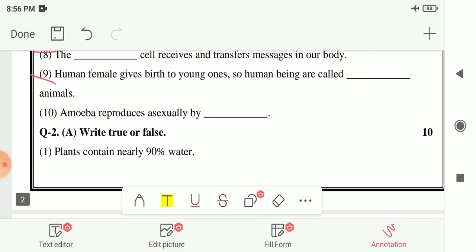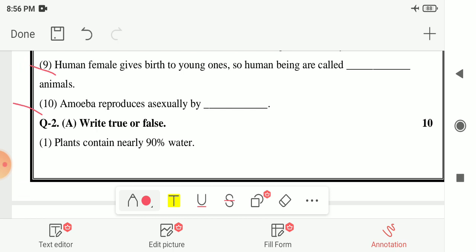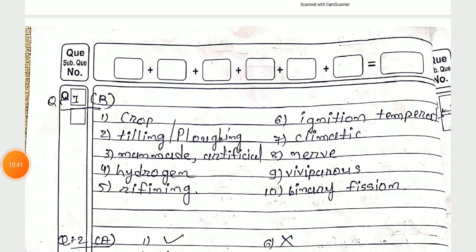Last one, tenth number, amoeba reproduces asexually by blank. What is the mode or method of reproduction in amoeba? So amoeba reproduces asexually by binary fission. So here your answer is binary fission. So this is the answer for the fill in the blanks. Here our question number 1b gets over.